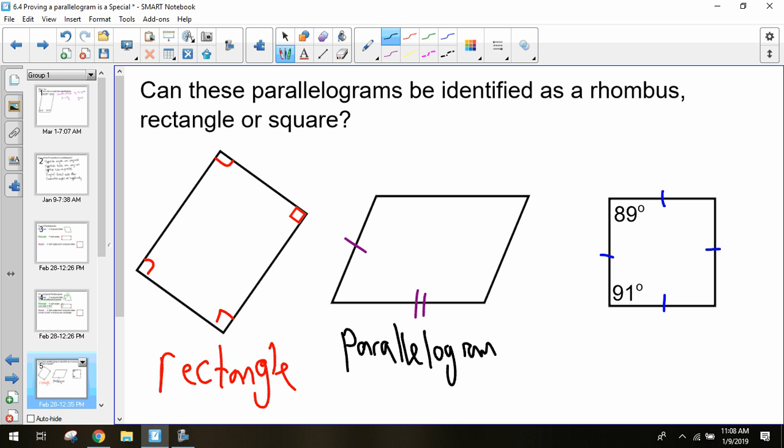Because the angles aren't 90. Our angles are 89 and 91, so they're not actually 90-degree angles. They're close, but not quite. So this is technically a rhombus and not fully a square.